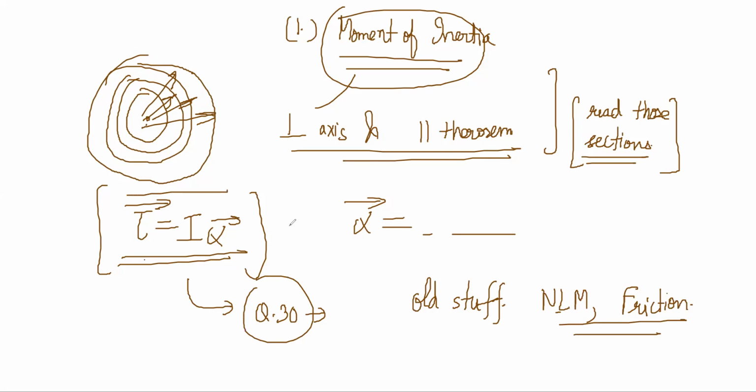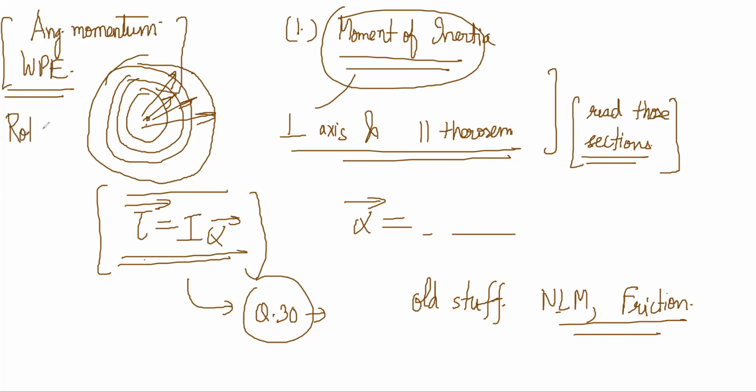What we have not yet done is angular momentum conservation, the angular momentum idea, and work, power, energy in rotation. We have not done rotation plus translation. Motion can be more complicated, involving rotations and translations. Those things we have not done.